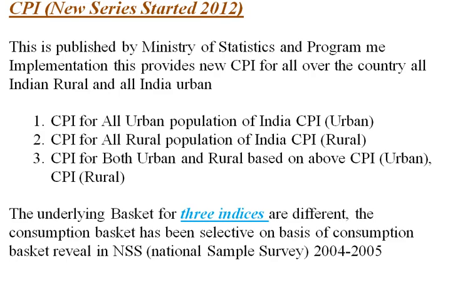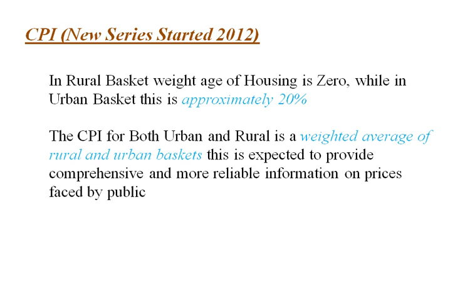CPI new series started in 2012. 1. CPI for all urban population of India, CPI Urban. 2. CPI for all rural population of India, CPI Rural. 3. CPI for both urban and rural, based on the above CPI Urban and CPI Rural. In the rural basket, the weightage of housing is 0, while in the urban basket this is approximately 20%. The CPI for both urban and rural is a weighted average of rural and urban baskets. This is expected to provide comprehensive and more reliable information on prices faced by the public.